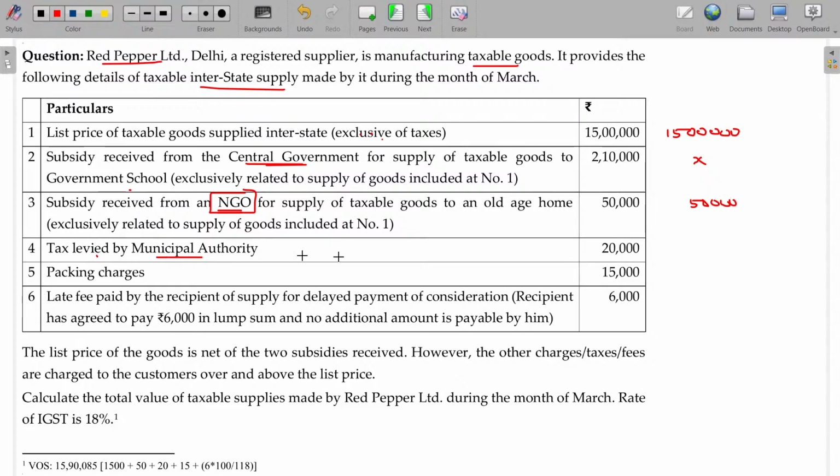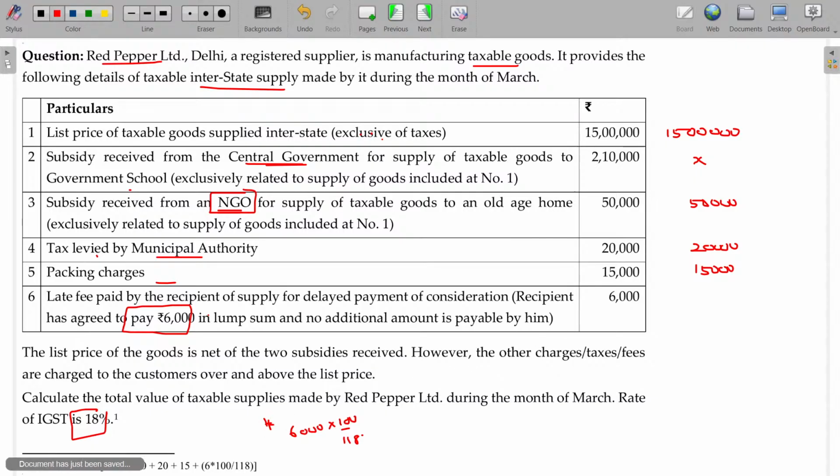Tax levied by municipal authority, except GST, all the taxes will be addable. Packing charges will be addable. And what about the final one? Late fee by the recipient of supply for delayed payment of consideration. Recipient has agreed to pay 6,000 in lump sum. The GST rate being 18%. 6,000 in lump sum for the late fee is assumed to be inclusive of GST. So then 6,000 into 100 by 118 only will be includable.